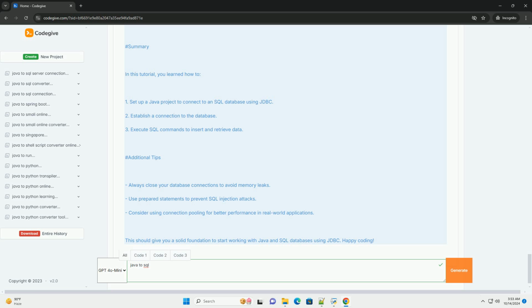Additional tips. Always close your database connections to avoid memory leaks. Use prepared statements to prevent SQL injection attacks. Consider using connection pooling for better performance in real-world applications. This should give you a solid foundation to start working with Java and SQL databases using JDBC. Happy coding!